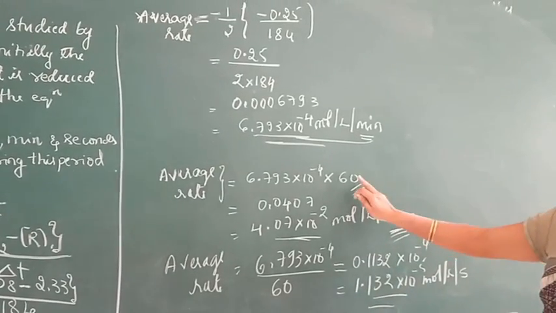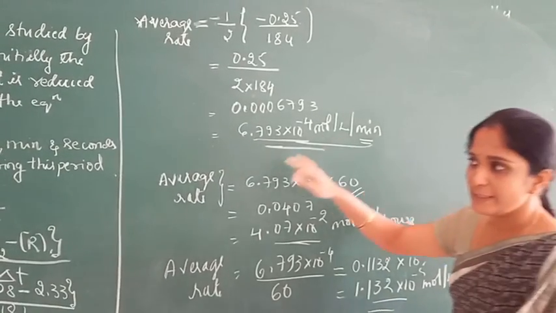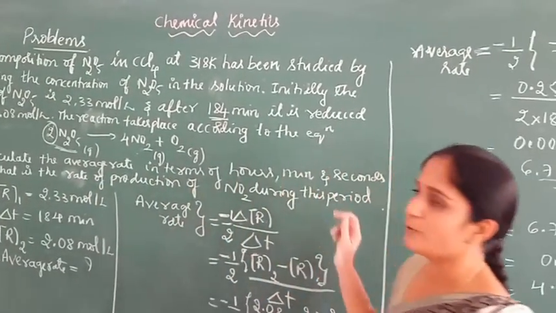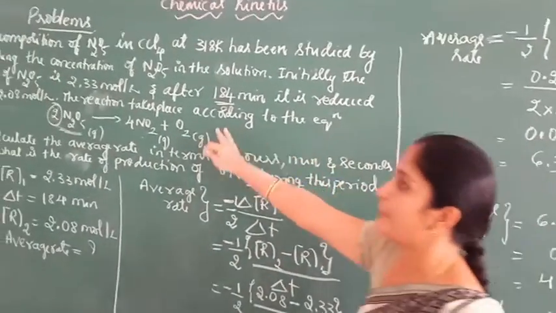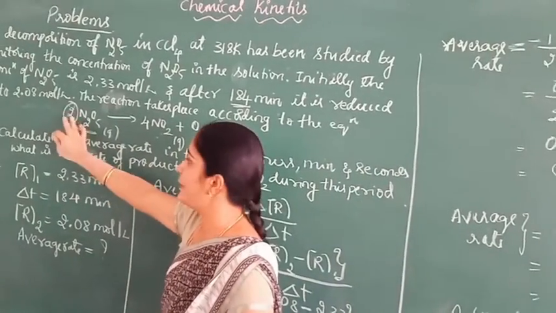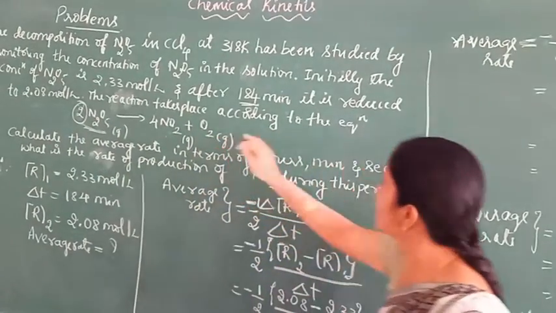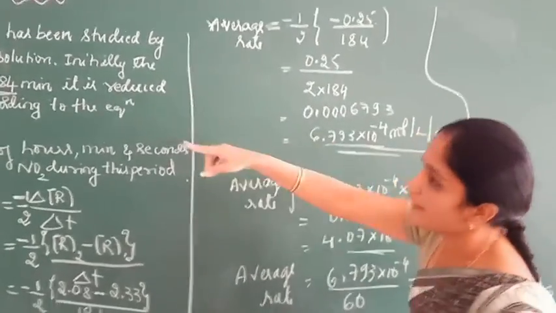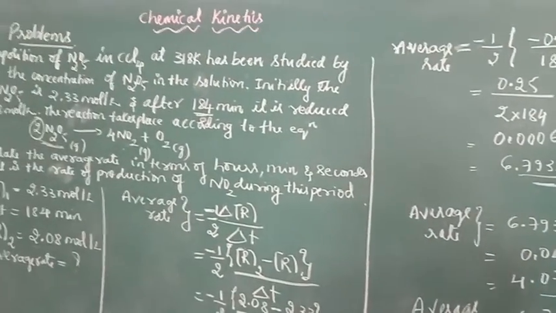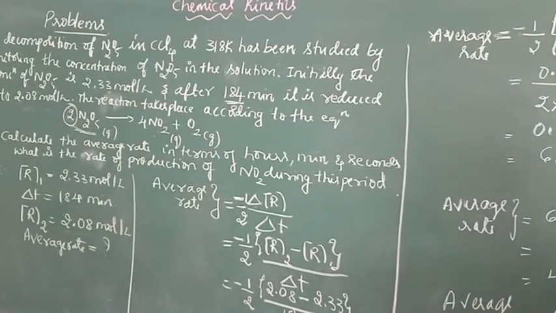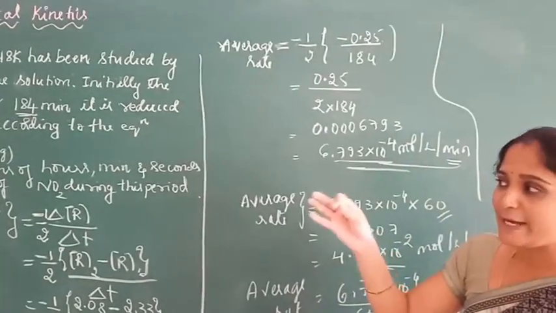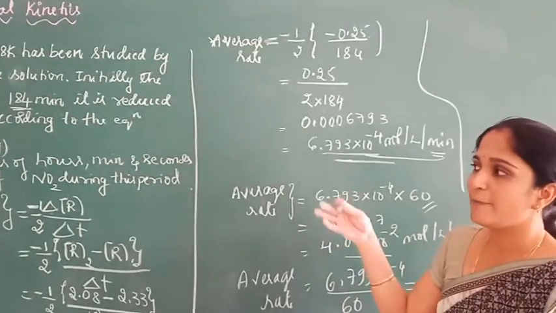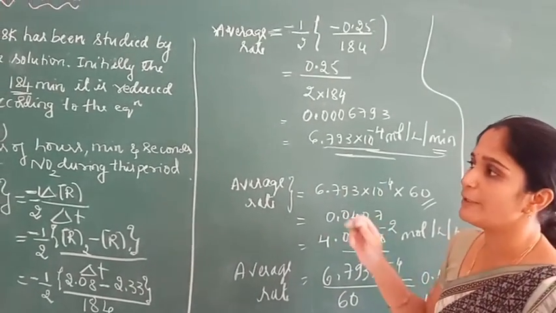So, this is the first part of the problem, and here we have to calculate the rate of production of NO2. So, we know the rate relation for this equation. Here the stoichiometric coefficients of reactant and product are not equal to 1. To get unit value, divide the rate of disappearance of reactant or rate of appearance of product by the respective coefficient.